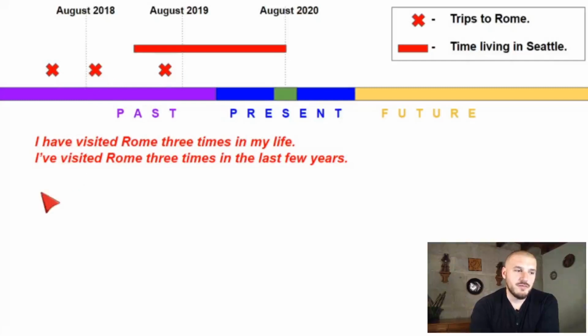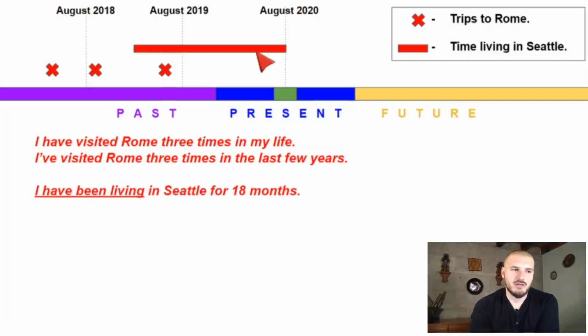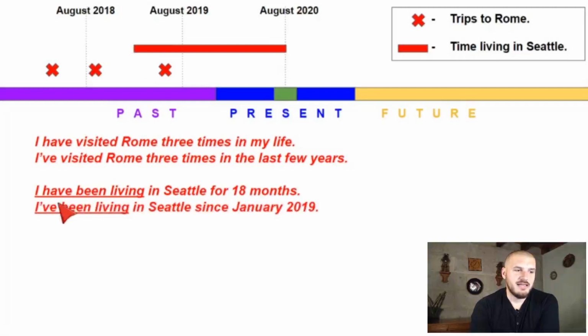Present perfect continuous is this. I have been living in Seattle for 18 months. It's one continuous action that started in the past and continues now. We can also say, I have been living in Seattle since January 2019. I think in this calendar, January 2019 is here, okay?